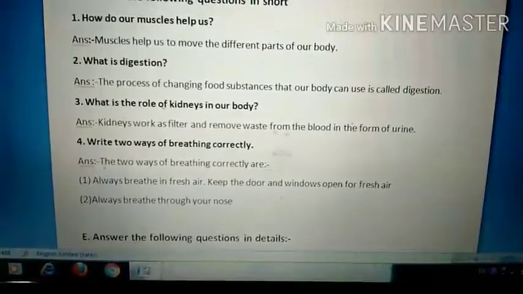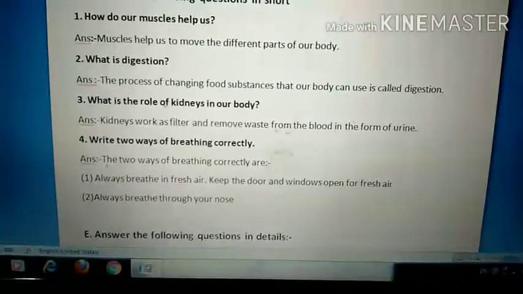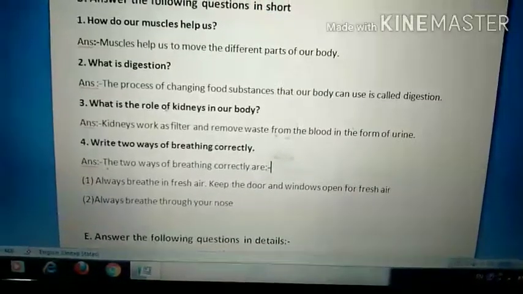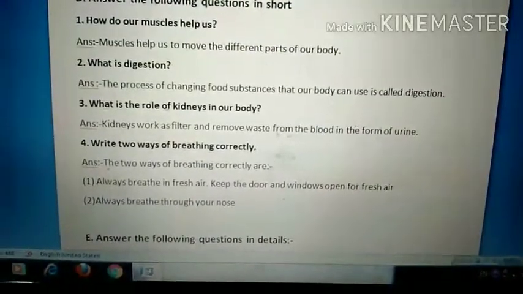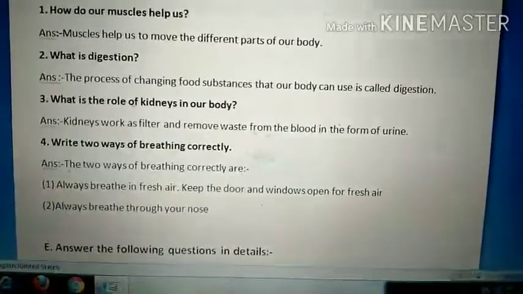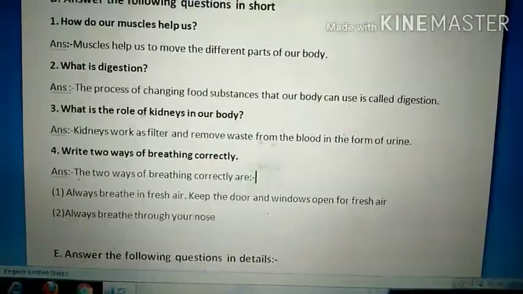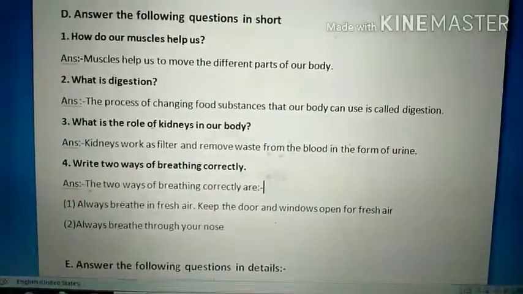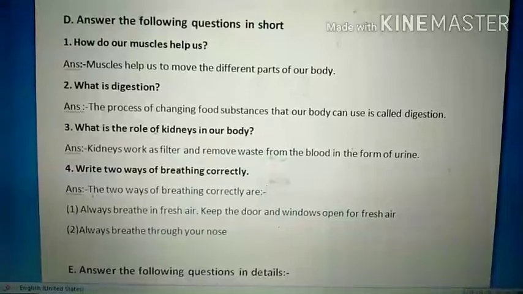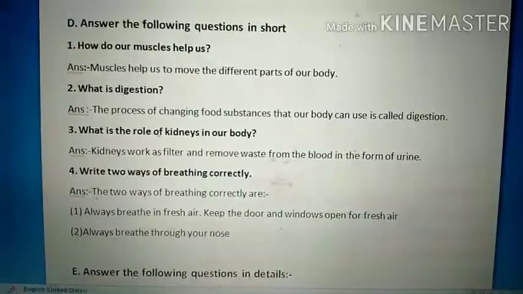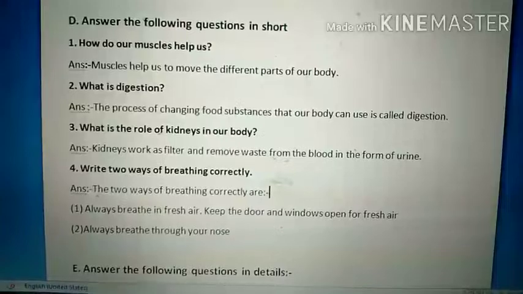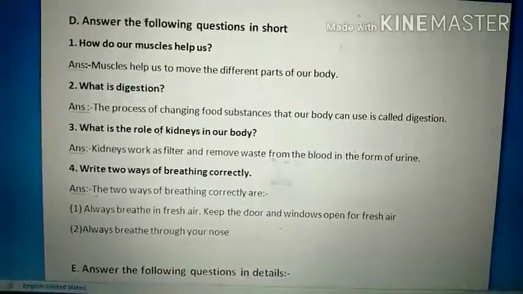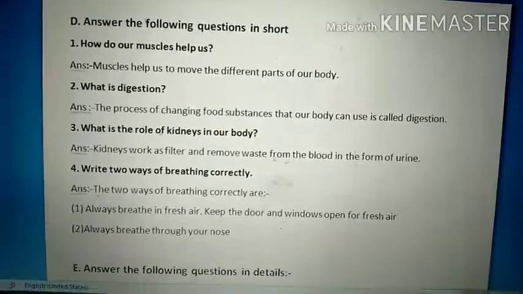So how can you breathe fresh air? For that we have to open the doors and windows of our house so that we will get fresh air. Okay. Now 2 ways of breathing correctly are: first, always breathe in fresh air. Keep the door and windows open for fresh air. Second, always breathe through your nose. So these are important 2 ways of breathing correctly.